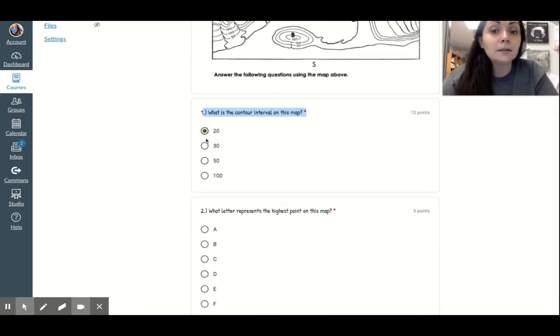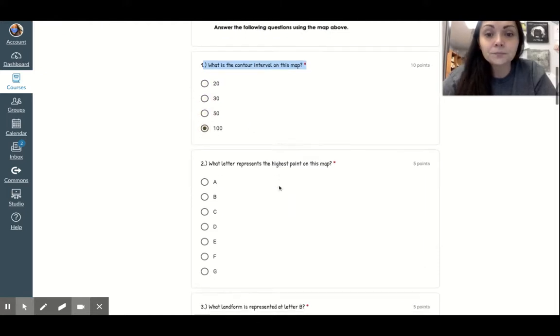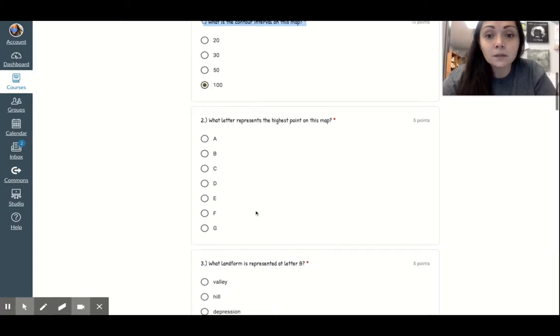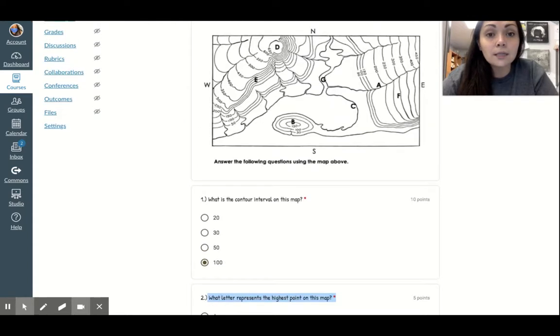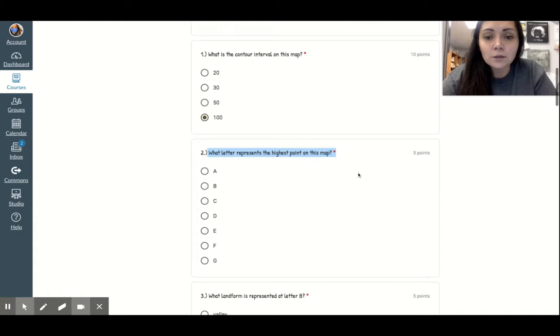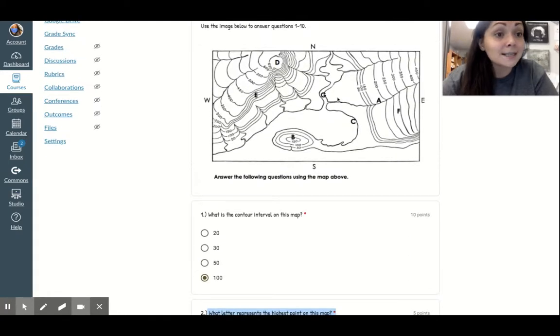Is it 20? Is it 30? Is it 50? Or is it 100? So I'm just going to leave it the last choice like I always do, y'all. Number 2, what letter represents the highest point on the map? So of these letters, A, B, C, D, E, F, G. Do I have all the choices? Yeah, A, B, C, D, E, F, G. So which of those points is the highest on this topographic map?